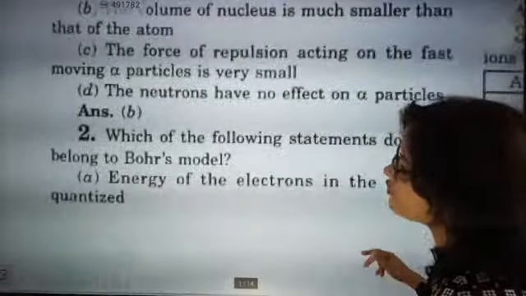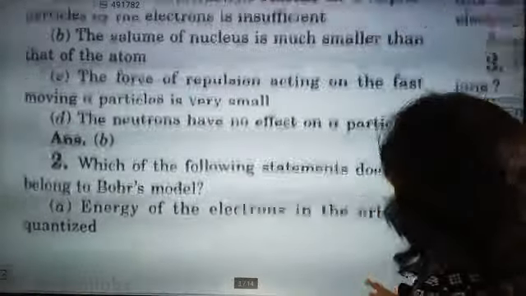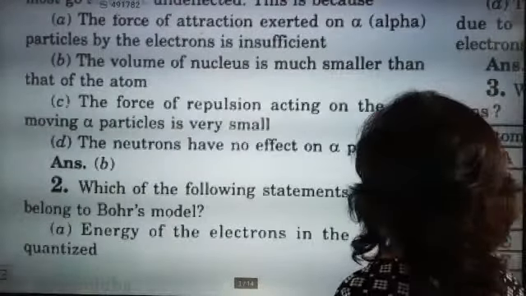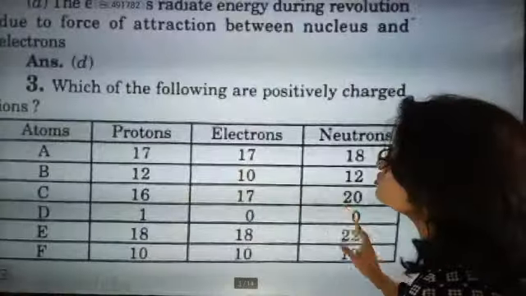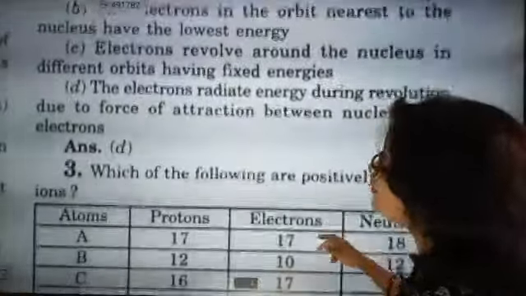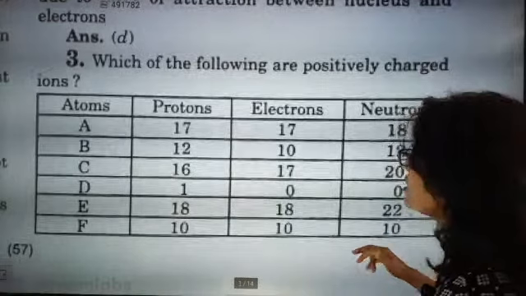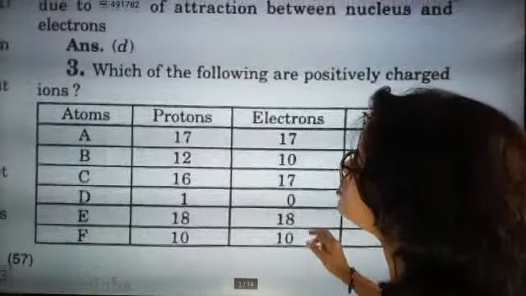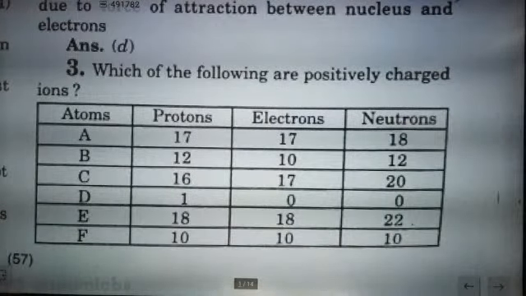So I'm not going for MCQ questions, I'm just going for answers. Which of the following are positively charged? Come on, see this one and tell which of the following are positively charged ions.